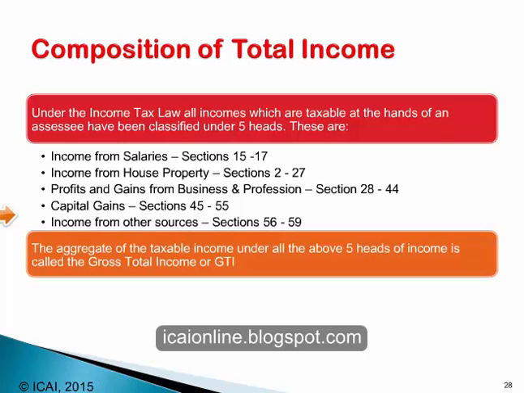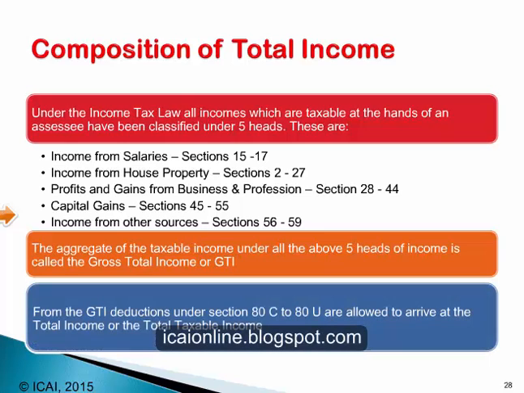The aggregate of the taxable income under each of the above 5 heads of income is called gross total income. Therefore, the first step is to compute the net taxable income under each of these 5 heads of income. And when we add those net incomes, we arrive at the gross total income of the individual or of the assessee. From the gross total income, there is a deduction.